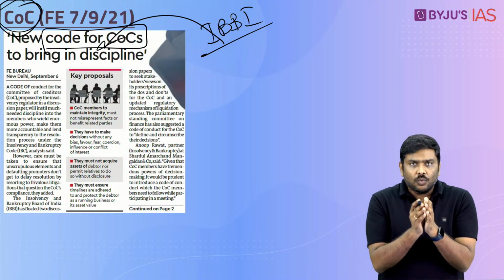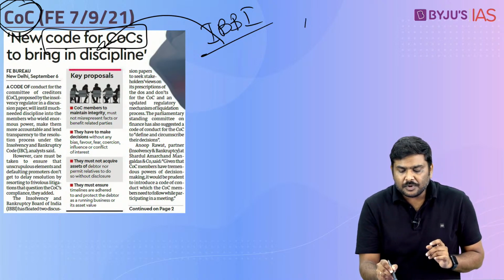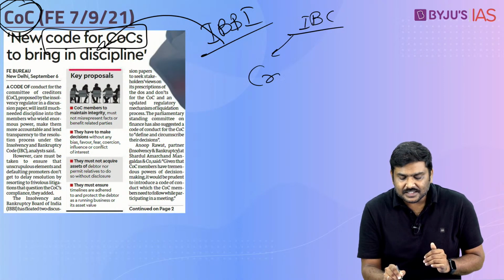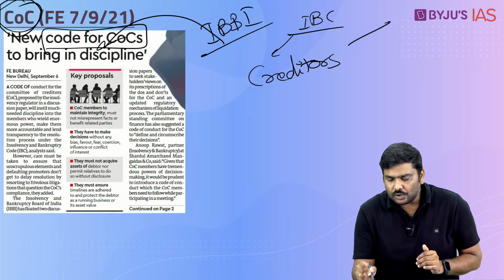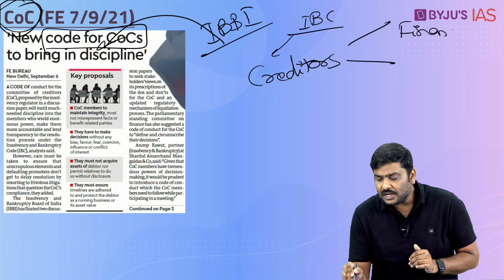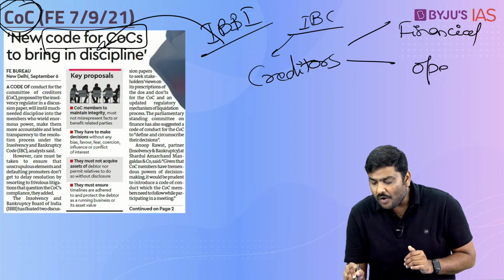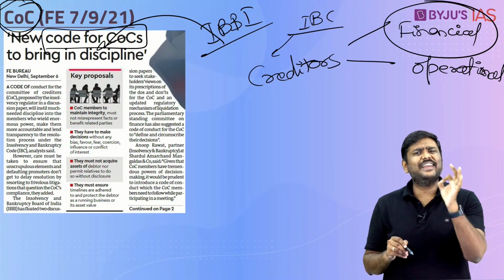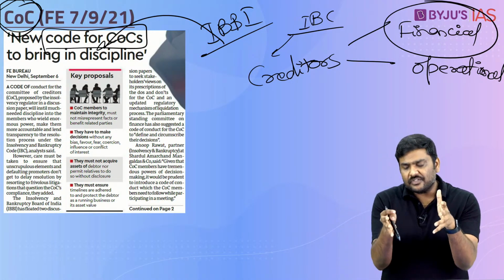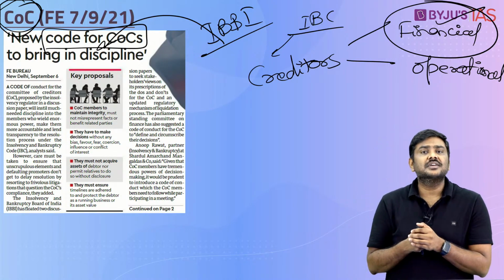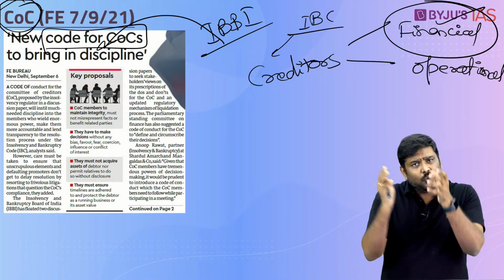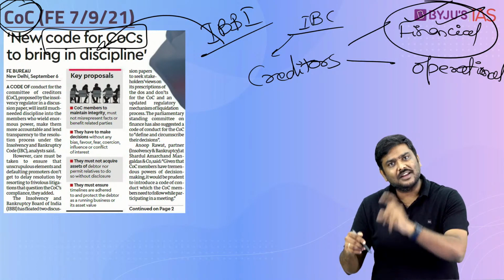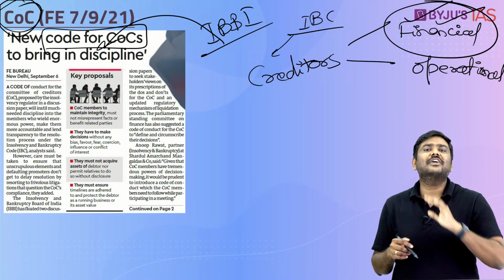So understand this. What is the idea here? Generally, under the concept of IBC, the Insolvency and Bankruptcy Code, there is a concept of creditors, and these creditors are divided into two types, financial creditors and operational creditors. Now, of the two types of creditors, which are the most important? It is the financial creditors, who play a very important role. For example, the Committee of Creditors is composed of financial creditors. 66% of the financial creditors will have to approve the insolvency resolution process. Even in case of pre-pack insolvency, again it is the financial creditors who will play a very important role.